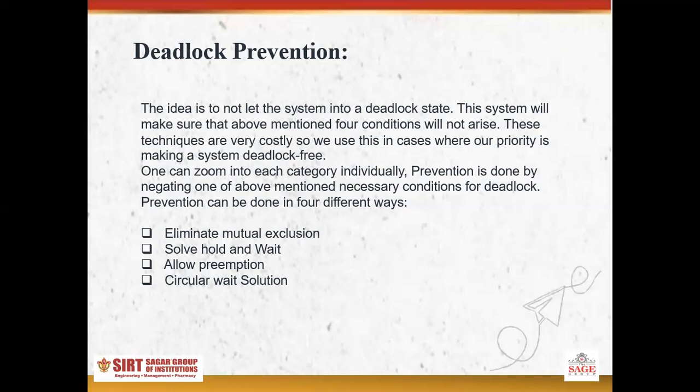The four ways are: number 1, elimination of mutual exclusion; number 2, solving the hold and wait condition; number 3, allowing preemption; and number 4, a circular wait solution. With these we can make sure there cannot be a deadlock in our system.